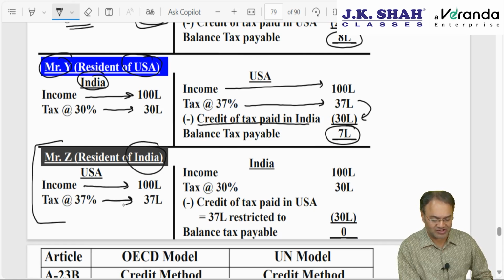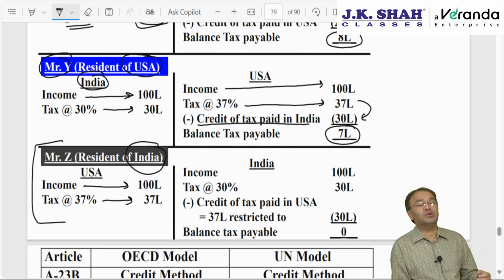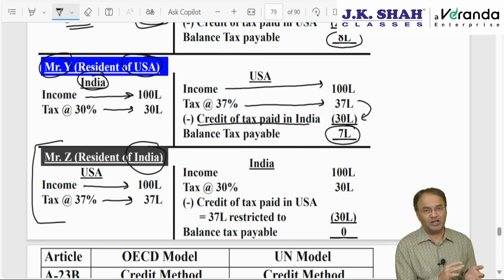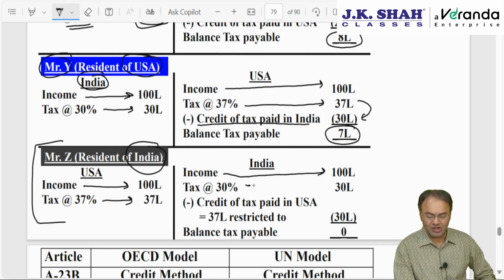Tax charged is 37%, 37 lakh. Then you came back to India. You must have repatriated back only 63 lakhs. But tax paid in US is not allowed as a deduction. In India, 100 lakh will be considered as your income. Tax payable is just 30%, 30 lakh rupees.